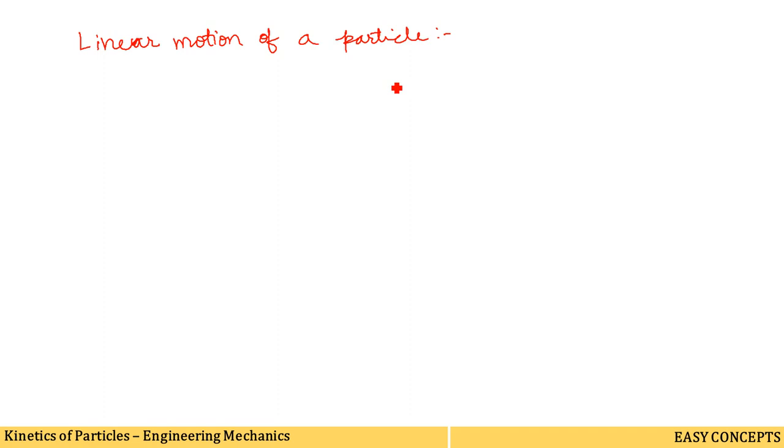It may be noted that in general, we prefer to use D'Alembert's principle rather than Newton's second law of motion for the analysis of linear motion of particles in kinetics. So first of all, we are going to study Newton's second law of motion.